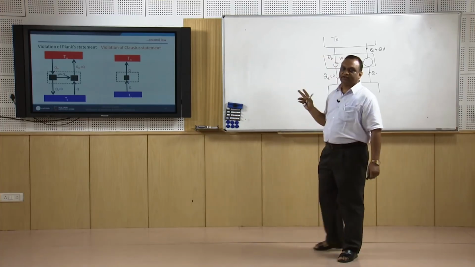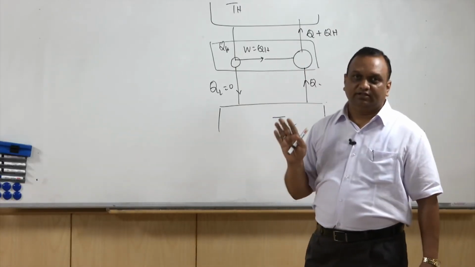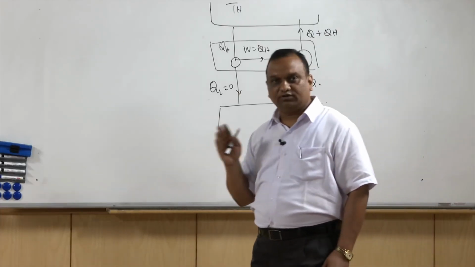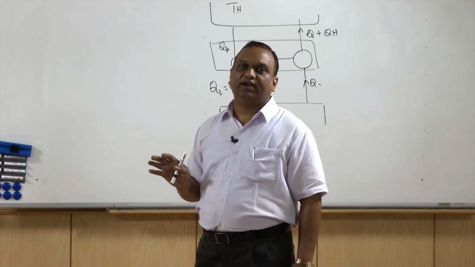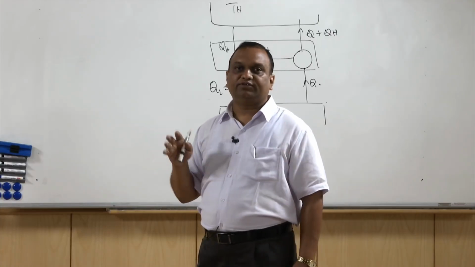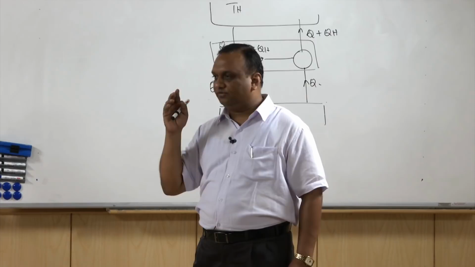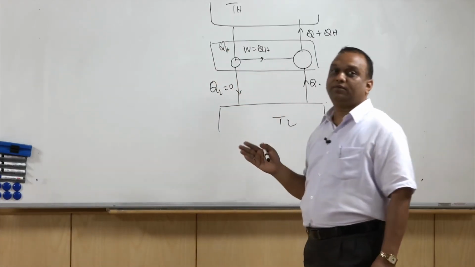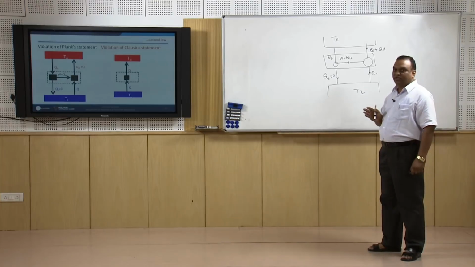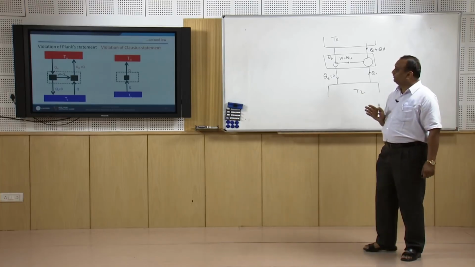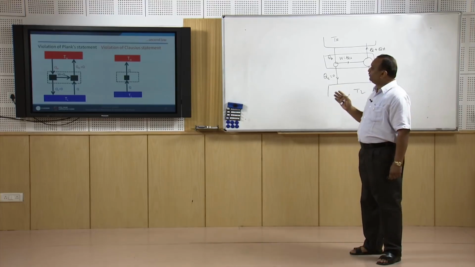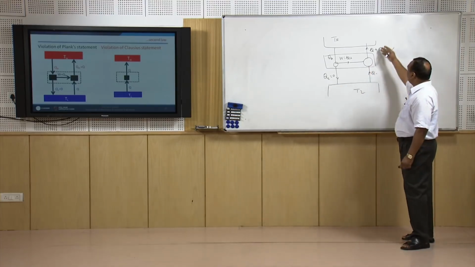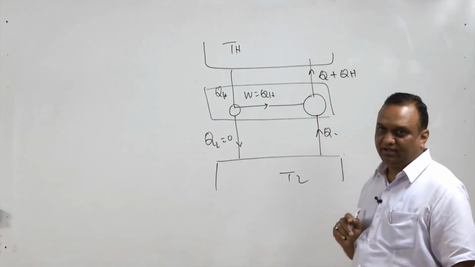So, both statements are the same, and the conclusion of both statements is that we cannot have a device working on a thermodynamic cycle whose sole effect is the withdrawal of heat from a reservoir and doing an equivalent amount of work. According to the Clausius statement, a device is not possible whose sole effect is the transmission of heat from lower temperature to higher temperature without any external work.